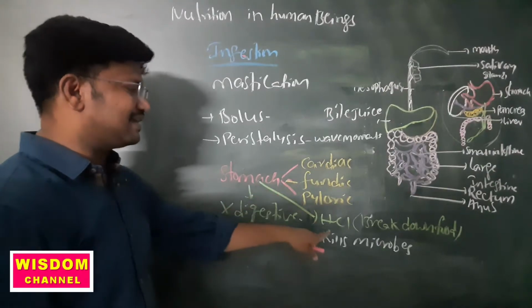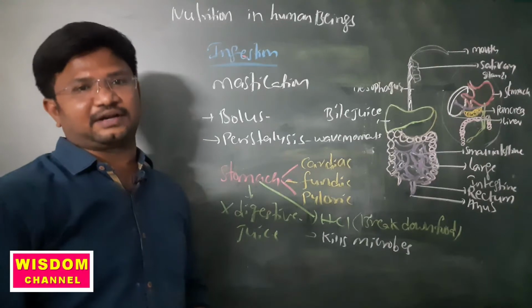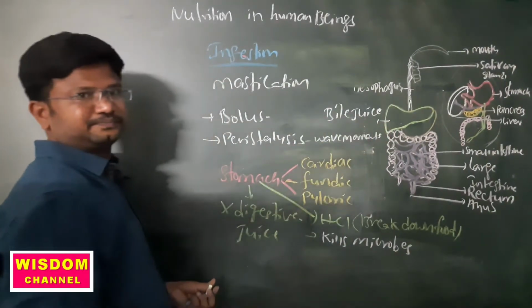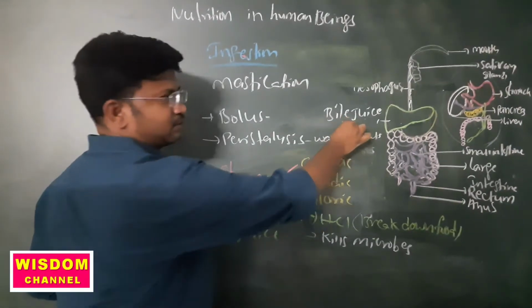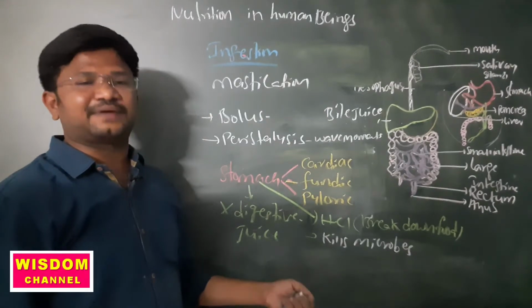Now this is the condition of receiving juices from different organs. At this time the liver releases bile juice. This bile juice acts on food material to break down the fats.